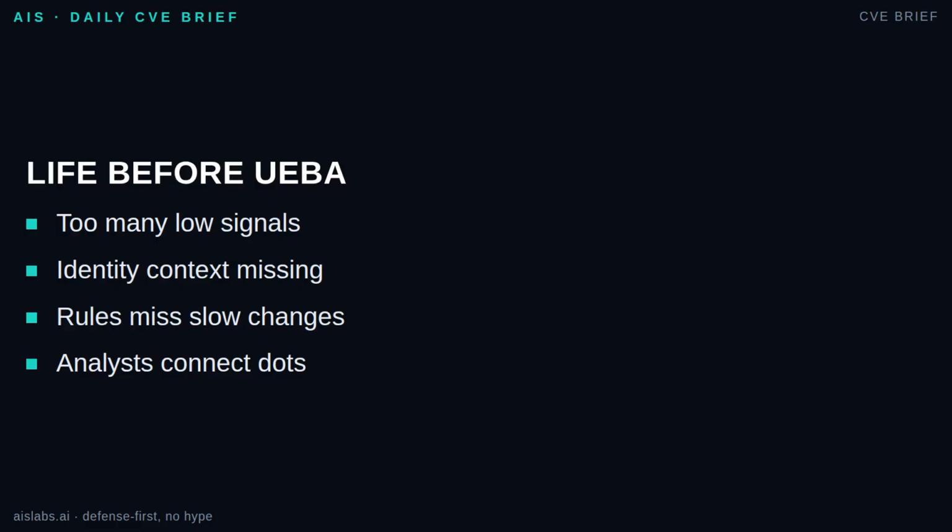A finance user accessing finance files is normal. A dormant contractor account doing the same thing at midnight is different. UEBA helps by adding memory and comparison. It asks, is this normal for this user, this peer group, this device, and this time?